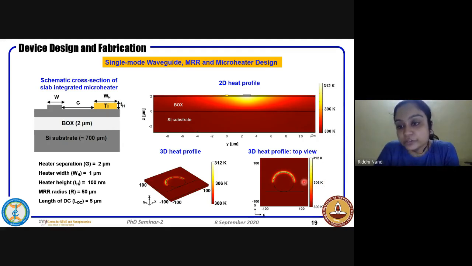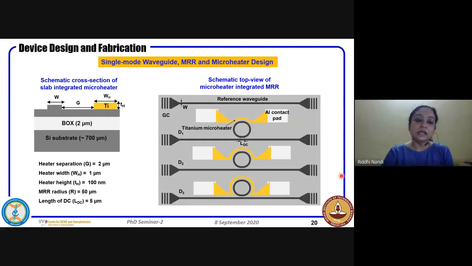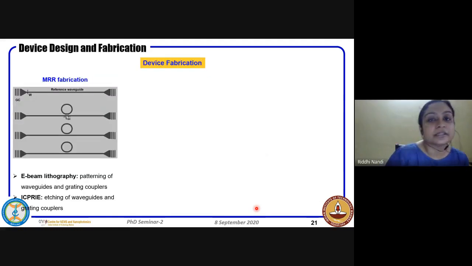And this is just the top view of the same. So in our final device, we had 3 different lengths of heaters. One which is encompassing just 1/4 of the ring resonator, the one which was 1/4 is D1. The second one which encompasses 2/4, we name it D2. And the other which encompasses 3/4, we name it as D3. So taking all this in mind, we have fabricated the device.